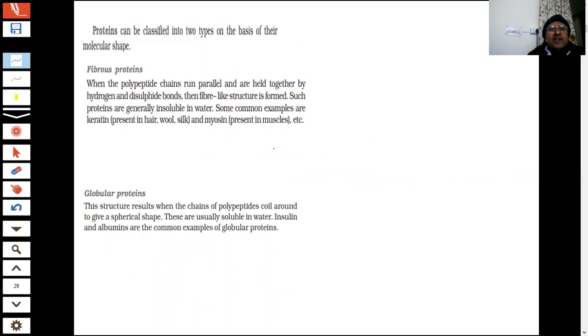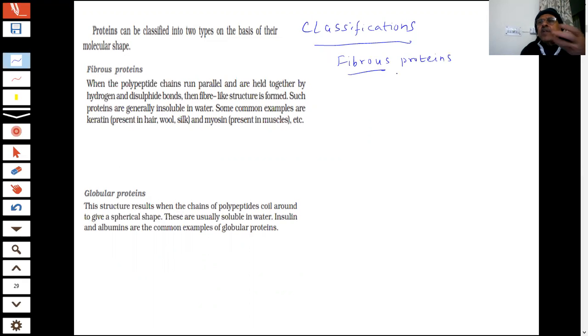Now, proteins are classified into two types based on their molecular shape. Every time we talk of classification in chemistry, students, what classification is there for proteins? You say you know more than me about proteins. If you have biochemistry in biology, fibrous protein. What is a fiber? Thread type. How will you get a thread, students, from polypeptide chains?